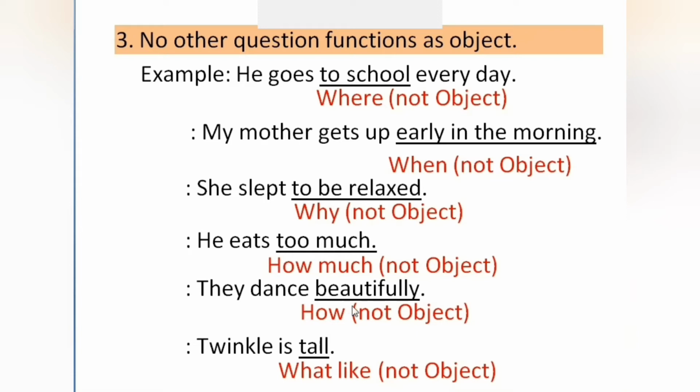They dance beautifully. They dance how? How do they dance? The answer is beautifully. So it's not an object because it's not a what, who or whom question; a how question comes. It's not an object in the sentence. The last sentence, Twinkle is tall. So what is Twinkle like? The answer is tall. Tall is the answer here. It's not a what, whom or who question, but a what-like question. So it's not an object in the sentence. We have to just remember all these rules.